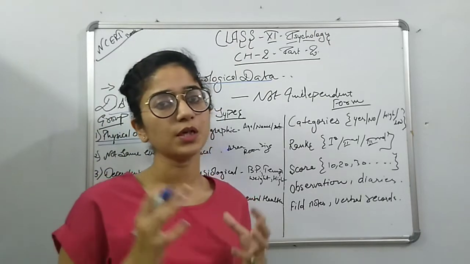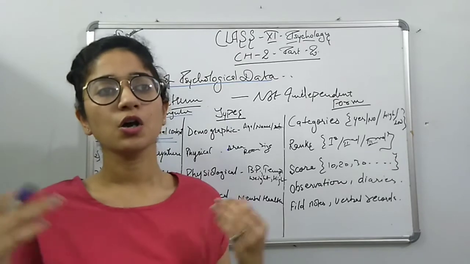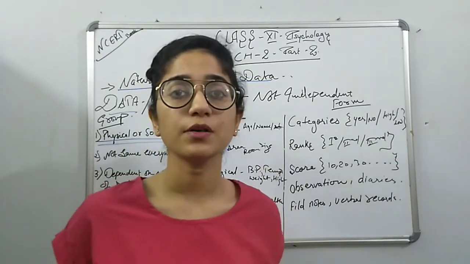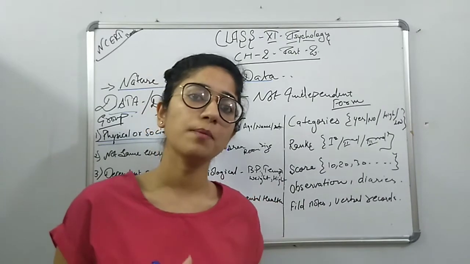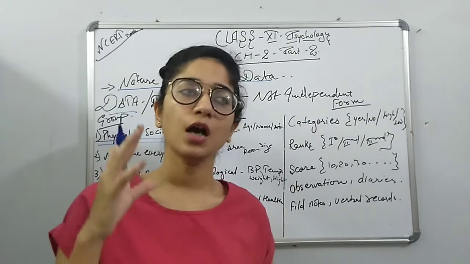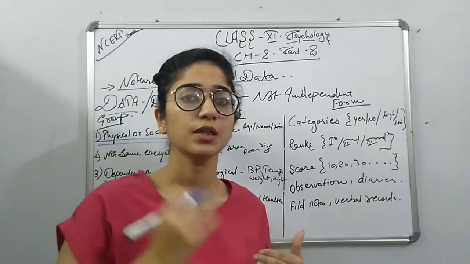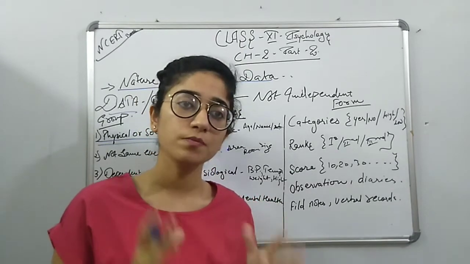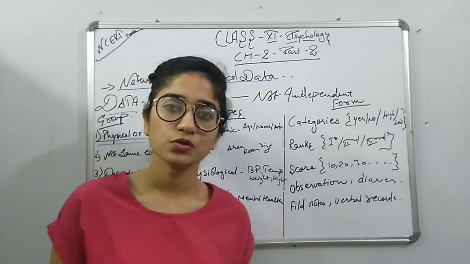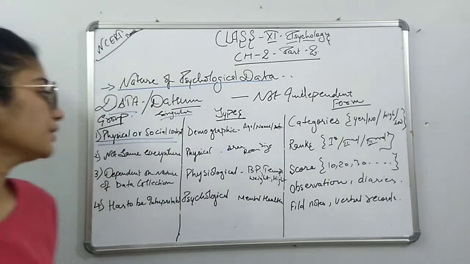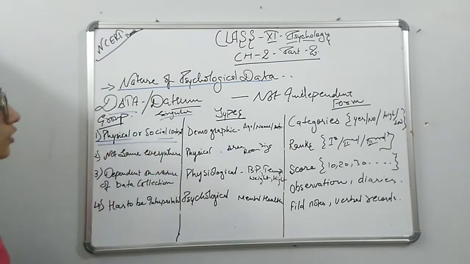The data relates to the group, the society of people, or public. Physical is to know about a person physically, such as temperature and height, and social is how he behaves in society.